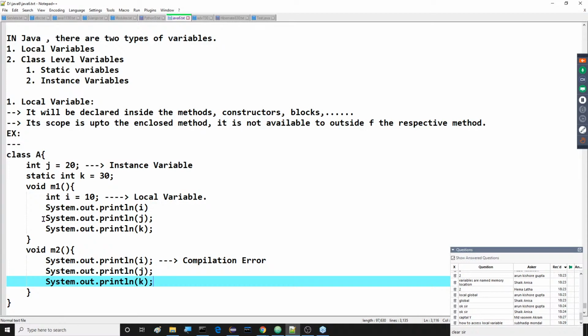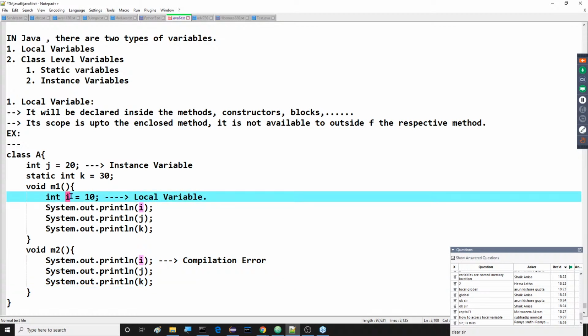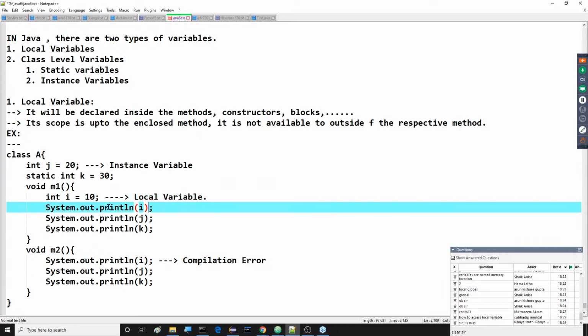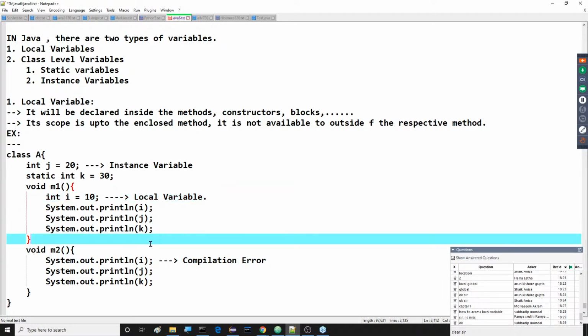Now just observe this clearly. How do you access a local variable? Directly we can access that variable. There is no need to create any object. How to access a local variable? That question we should not get. Why? Because I said clearly, inside this M1 method itself, we have to access the variable.